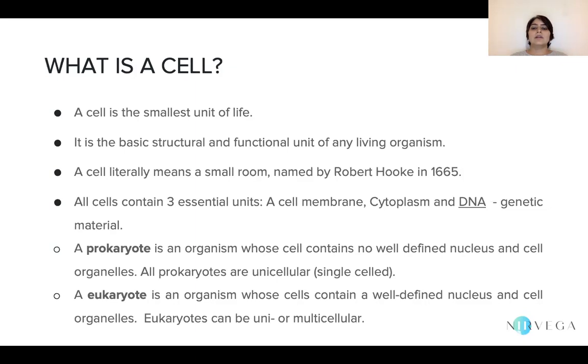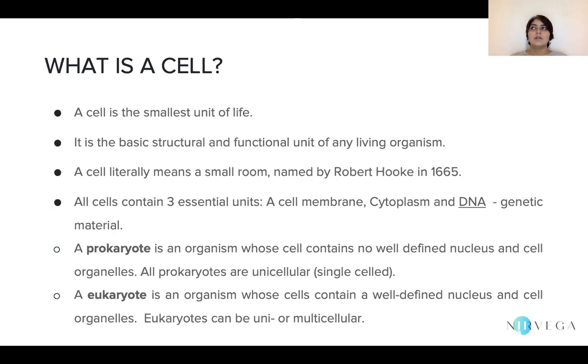Now, why was it named cell? Robert Hooke was a scientist, and in 1665, when he first observed a cell under a microscope, the cells looked like little small units, very compact, packed together, and he felt it resembled the cells that he had seen in the monastery of some Christian monks, and hence he called this unit a cell.